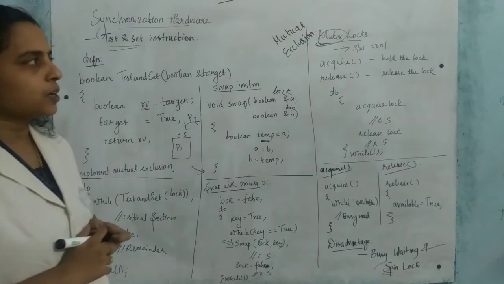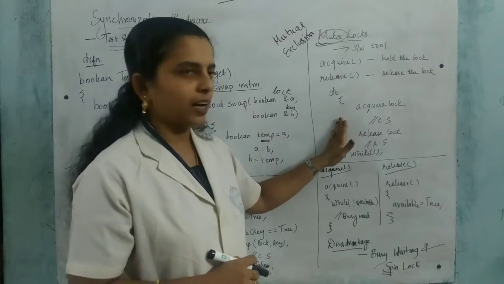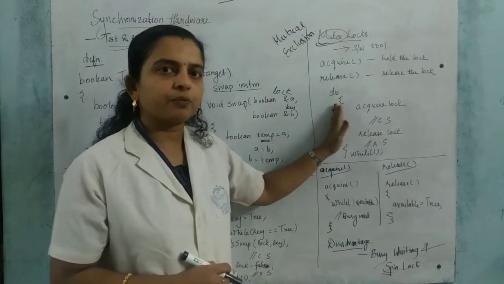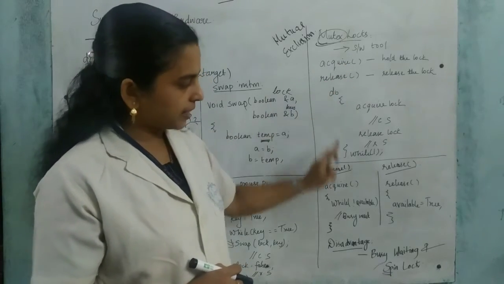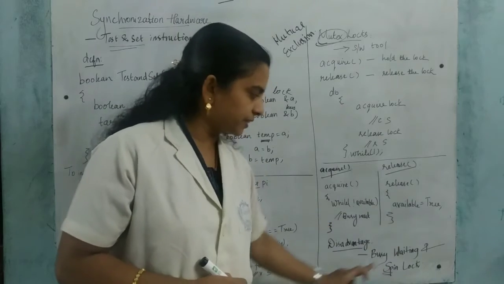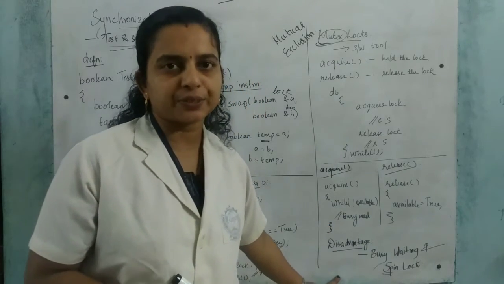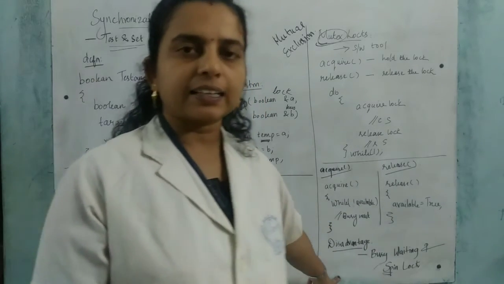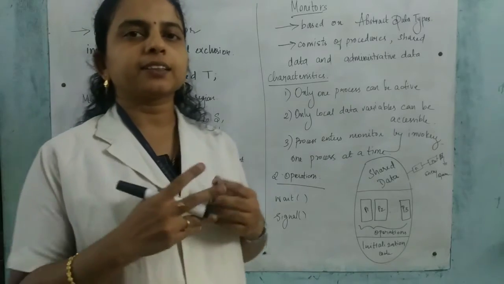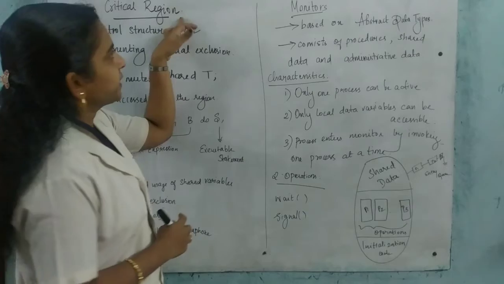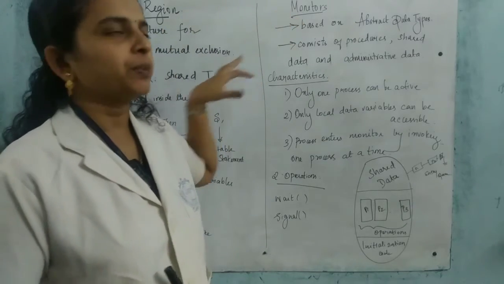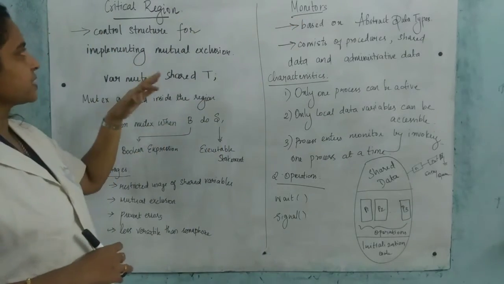Okay, understand? So this is about the mutex lock. In the mutex lock, we are taking care of two methods, the acquire method and the release method. Both definitions are written, and finally the disadvantage is written here. Two more concepts for solving the critical section problem are critical region and monitors. First we can see critical region.